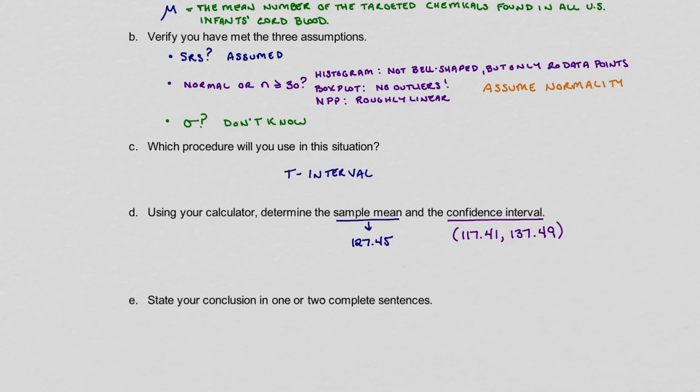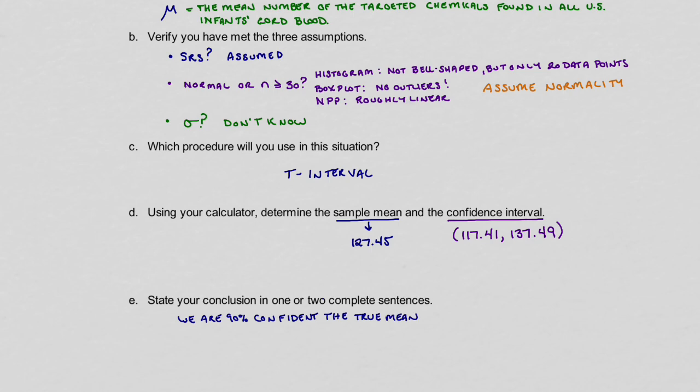So we should say something along the lines of, we are 90% confident, you can say true mean or population mean, something like that.